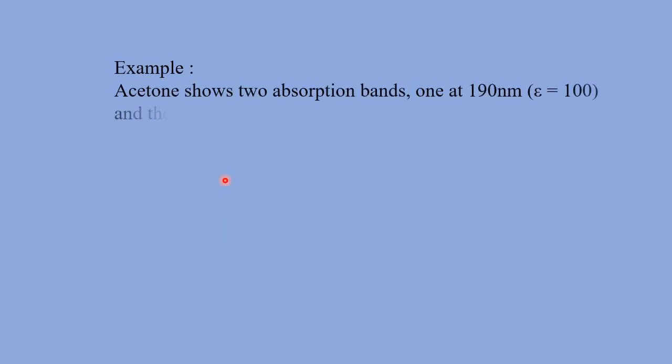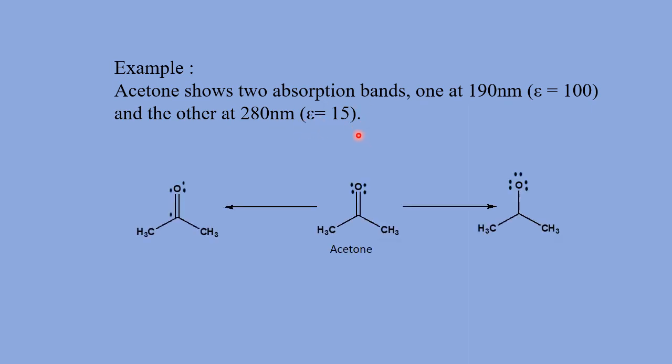Let's take an example. Acetone shows two types of absorption bands, one at 190 nanometer having an epsilon value of 100, and the other at 280 nanometer with an epsilon value of 15. So this is an acetone molecule.